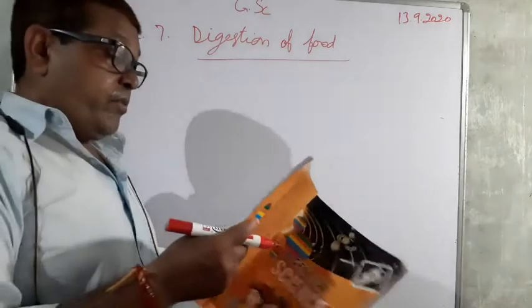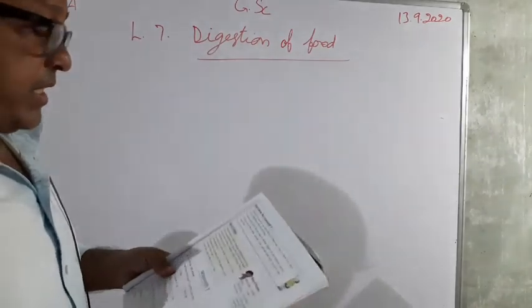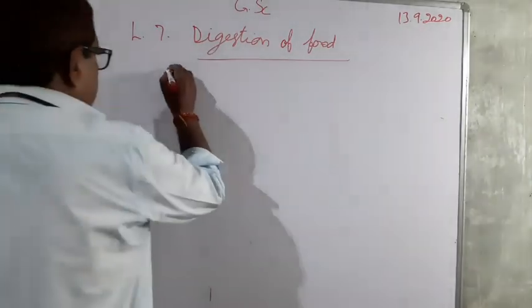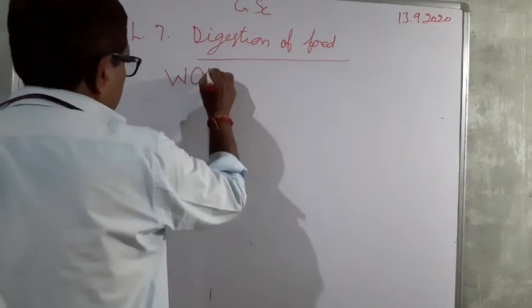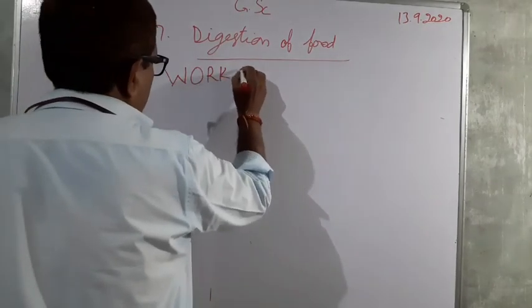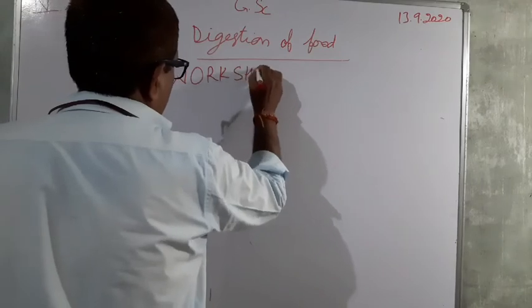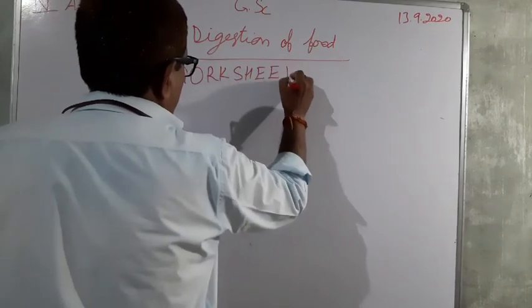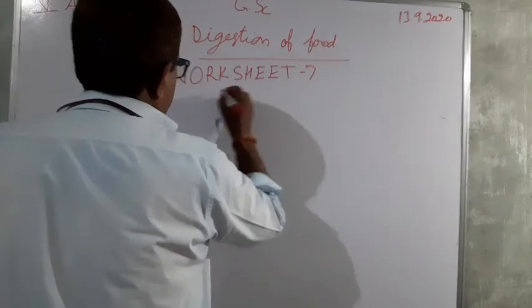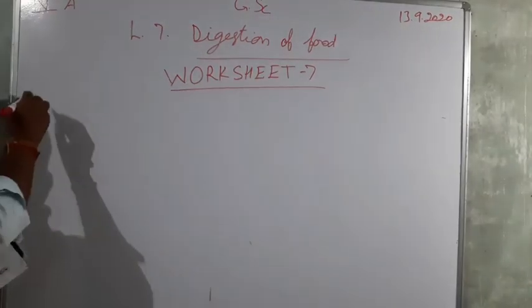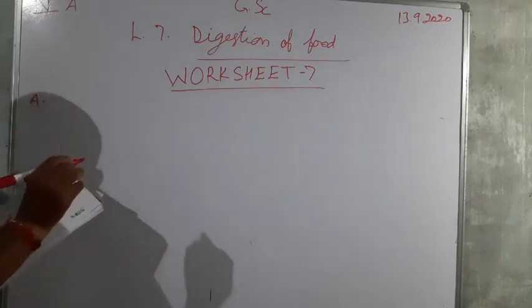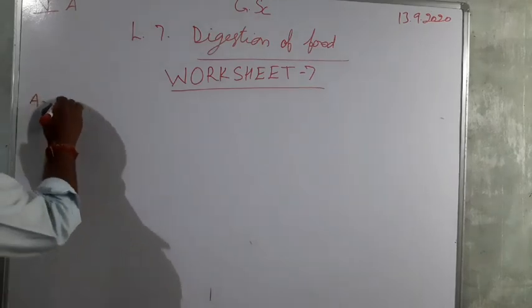So today we are going to see worksheet 7. A, take the right answer.